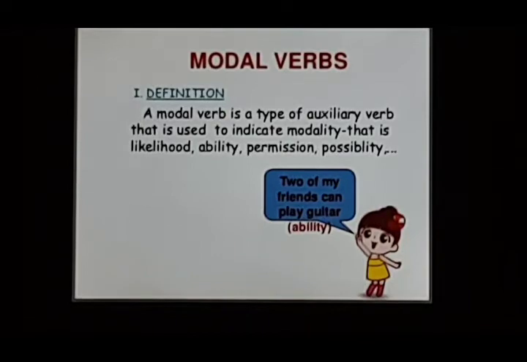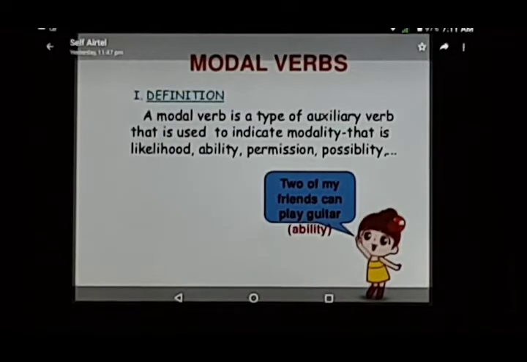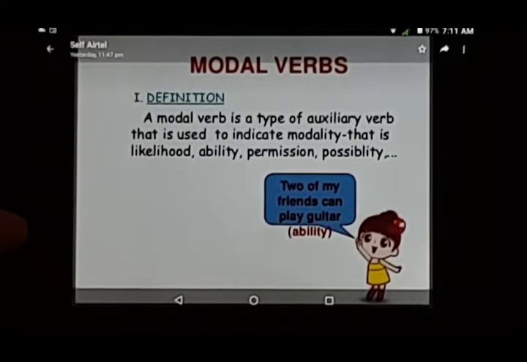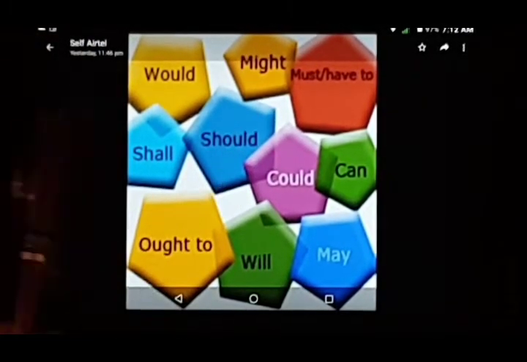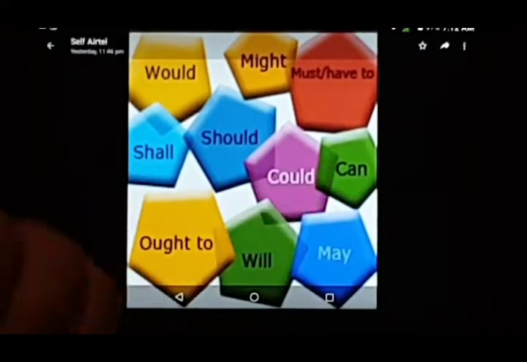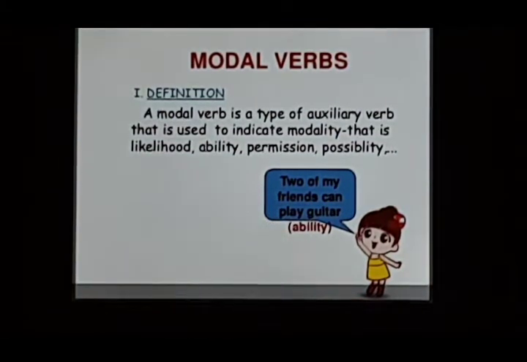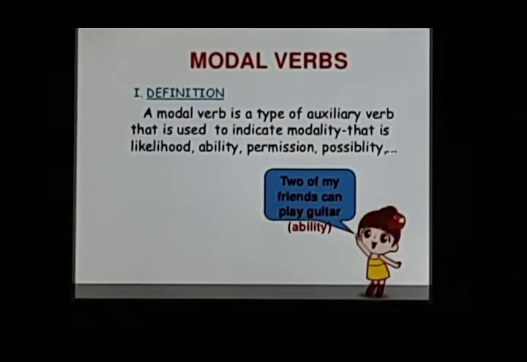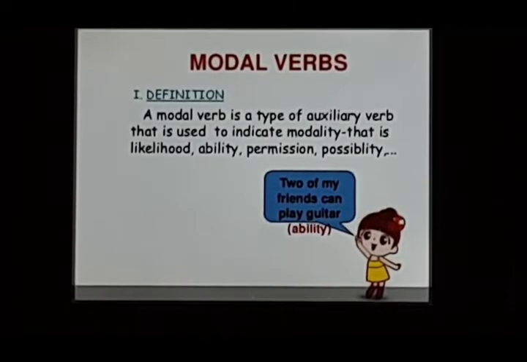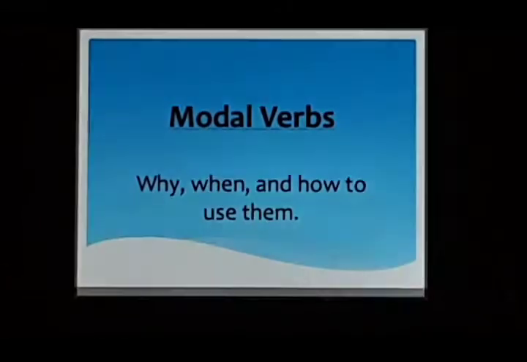So in the example you can see, 2 of my friends can play guitar. Which modal verb has been used in this? It is the word can, because you saw all these words here, and one of them is can. So we have used can here. What does this can convey? It tells us about ability, that 2 of my friends have the ability to play guitar. So this can is a modal verb here.